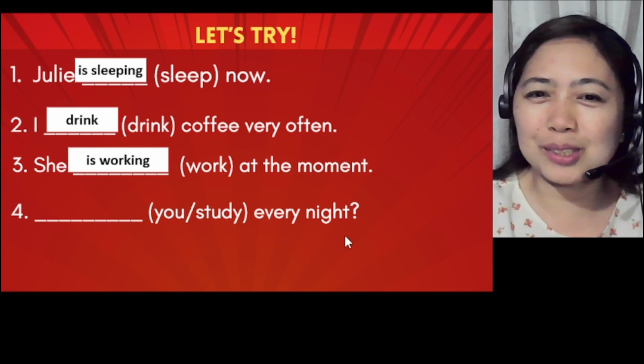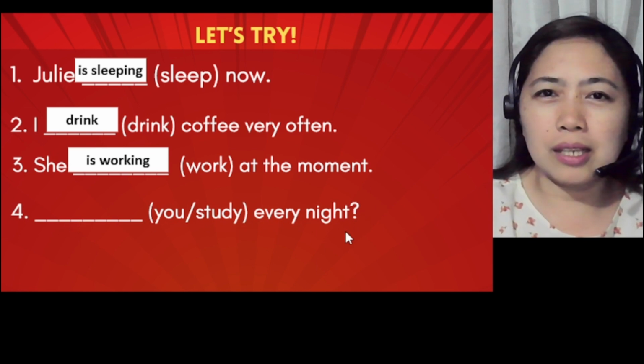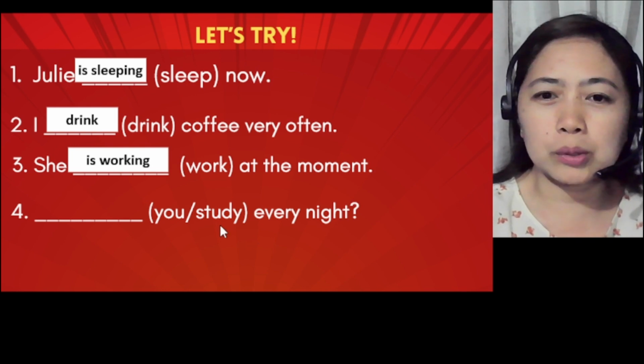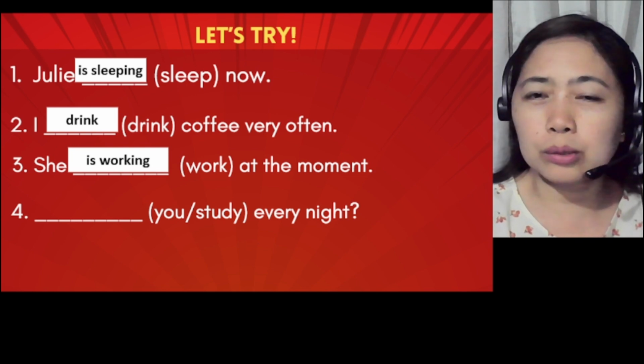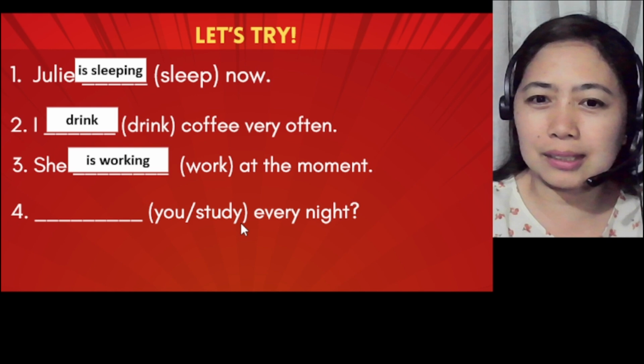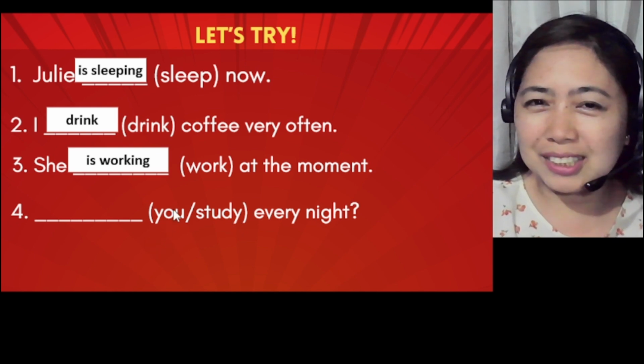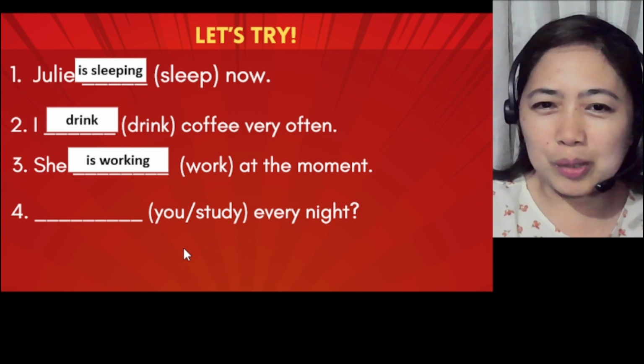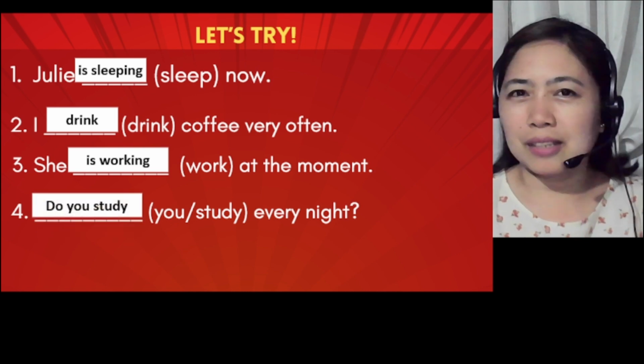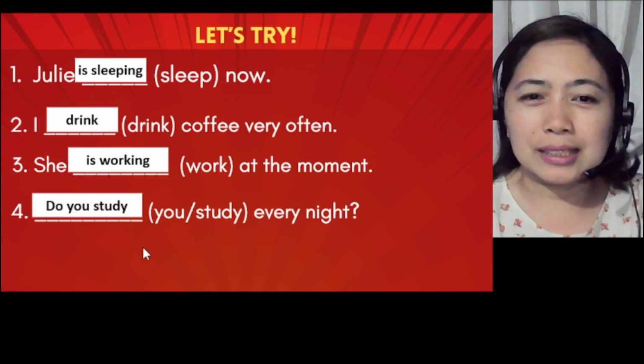Let's try number 4. Question. Okay, we have question form here. So blank, you study every night. So if we are going to have a question form and then this is the verb, so we use either do or does only because it's present. Did is for the past. So your subject is this one. It's a special form of your pronoun. Okay, do you study every night? Okay, so it's in the present simple.